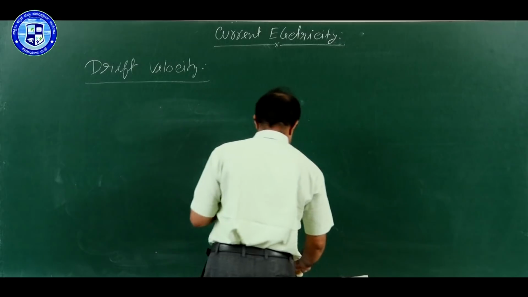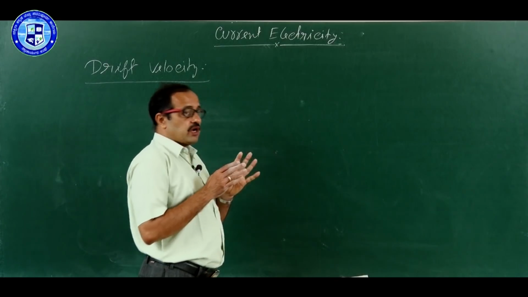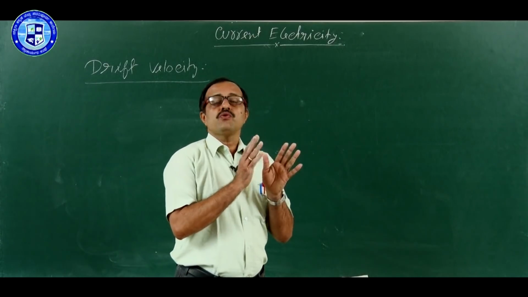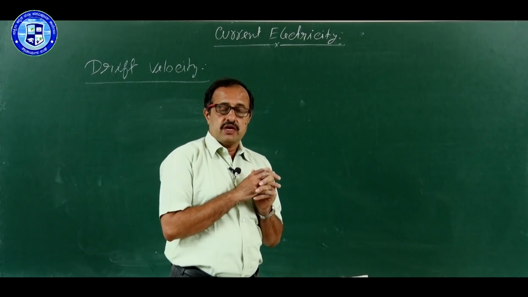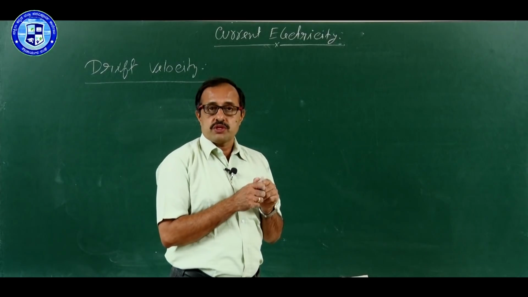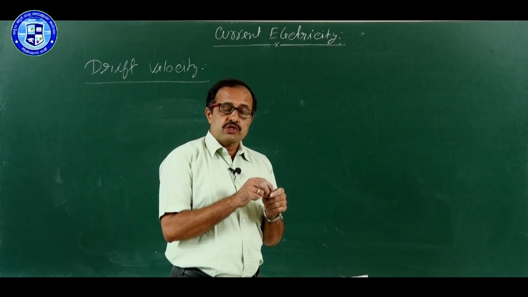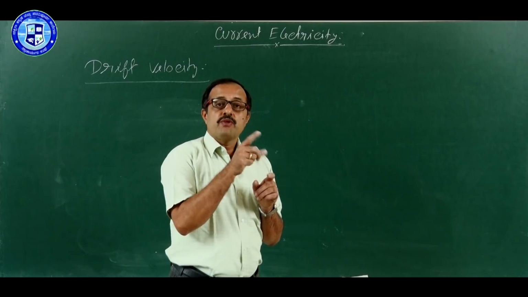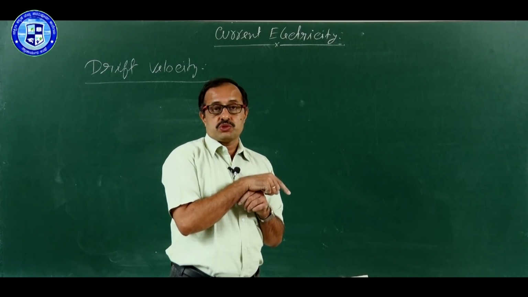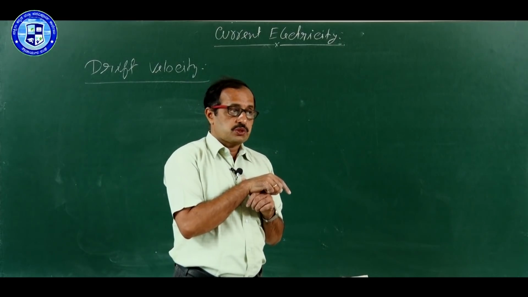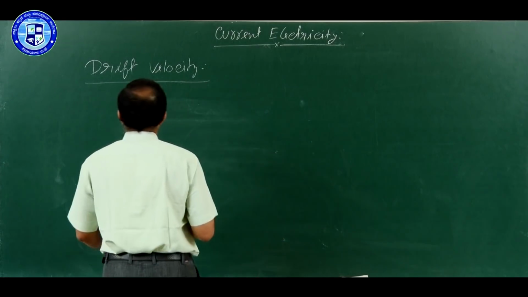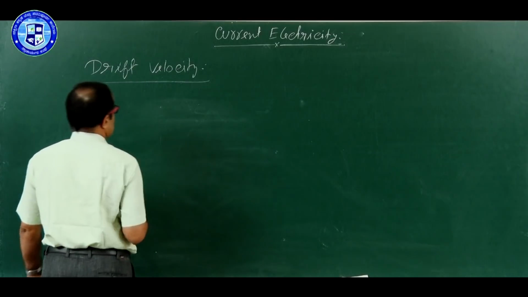So, drifting means you want to go in one direction, but unknowingly you are taken to another direction due to some force. The same thing happens here. Electrons are in random motion, thermal motion. Those electrons want to go in one direction, but because of the electrostatic force, they are going in another direction. So, we derive the formula for that. So, drift velocity.